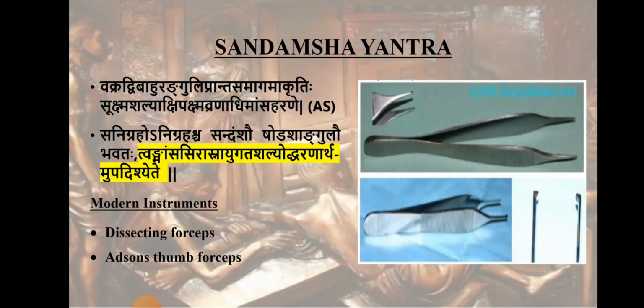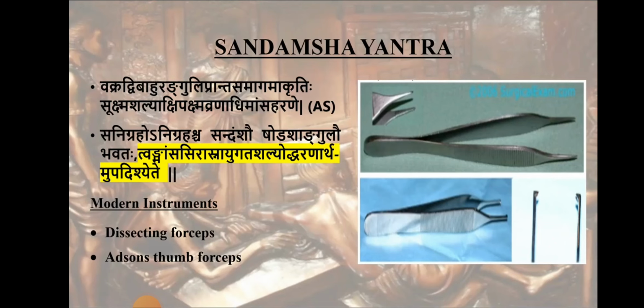Sandamsha Yantra, it is told Akradivahur Anguli Pranta Samagamakriti Sukshma Shalya Akshipakshma Pranadhi Mamsarohane Sanigraho Anigrahascha Sandamsho Shoda Shangulo Bhavataha Tvak Mamsa Sira Snayu Gata Shalya Udharanatha. That is, it is having two Vakrabahu.